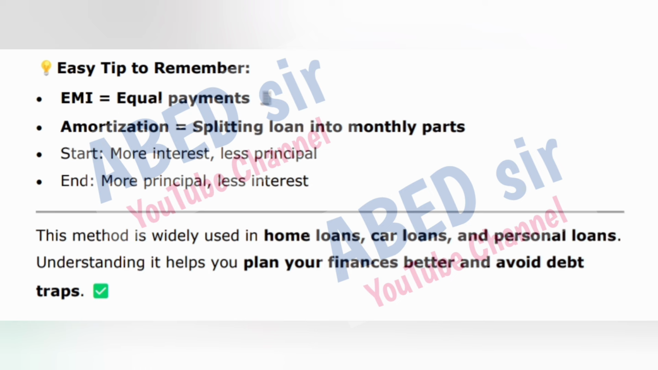Start: more interest, less principal. End: more principal, less interest. This method is widely used in home loans, car loans, and personal loans. Understanding it helps you plan your finances better and avoid debt traps.